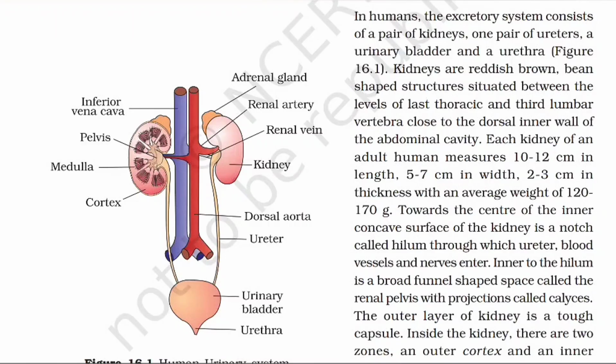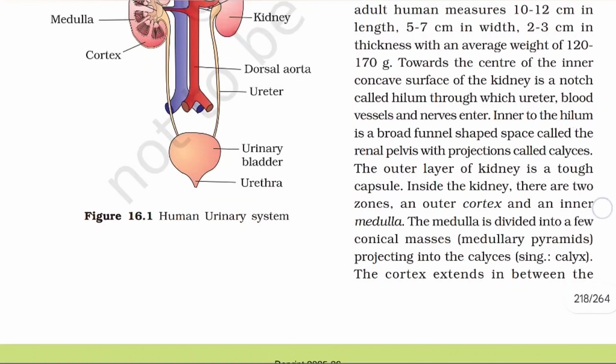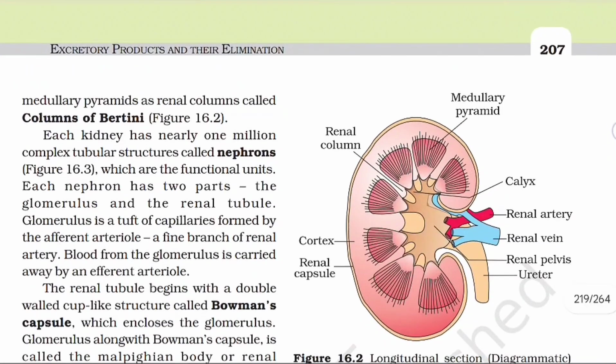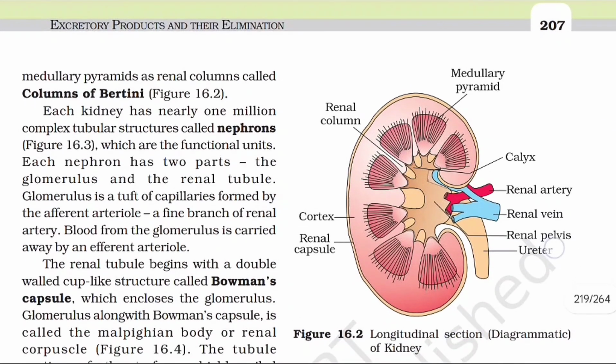Towards the center of the inner concave surface of the kidney is a notch called hilum, through which ureter, blood vessels and nerves enter. Inner to the hilum is a broad funnel-shaped space called the renal pelvis with projections called calyces. The outer layer of kidneys is a tough capsule. Inside the kidney, there are two zones, an outer cortex and an inner medulla. The medulla is divided into a few conical masses, medullary pyramids, projecting into the calyces, singular calyx. The cortex extends in between the medullary pyramids as renal columns called columns of Bertini.